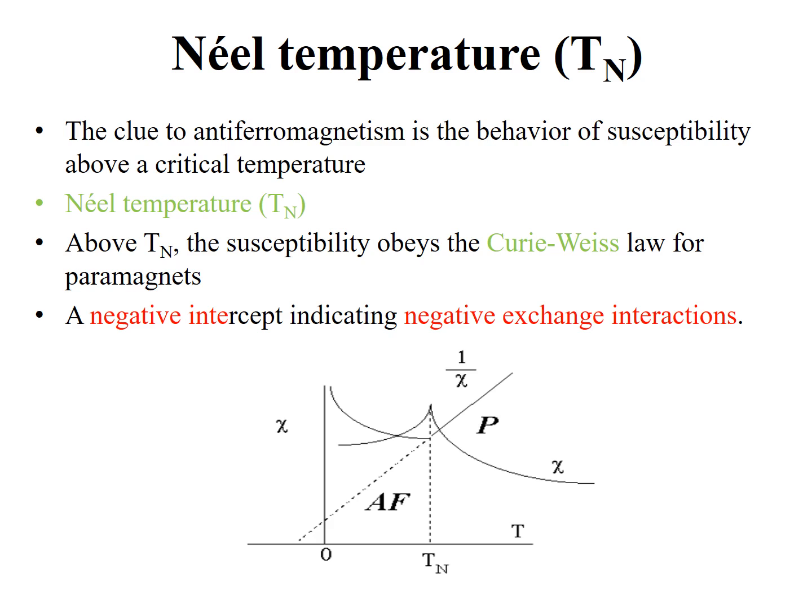The temperature at which the antiferromagnetic materials start showing a decrease in magnetic susceptibility is known as the Néel temperature, and we can also say that at the Néel temperature, antiferromagnetic materials are converted into paramagnetic materials.